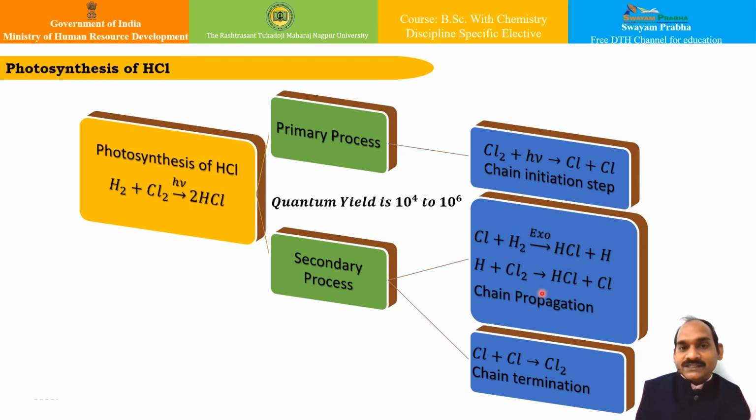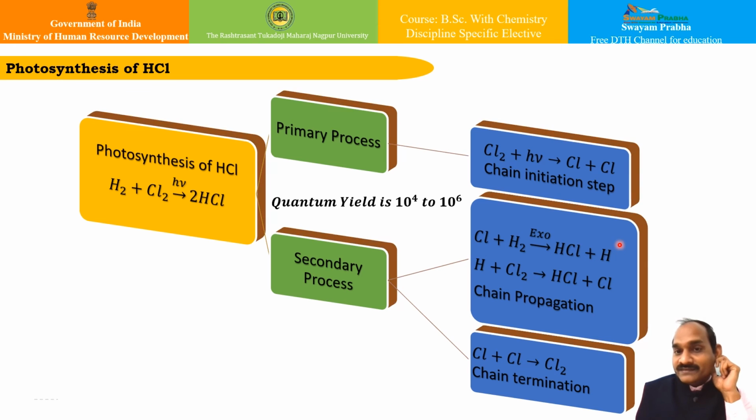So the large difference in the quantum yield of photosynthesis of HBr and HCl basically lies in the fact that reaction 1 of this particular chain propagation is exothermic.